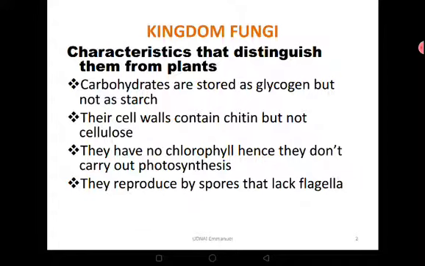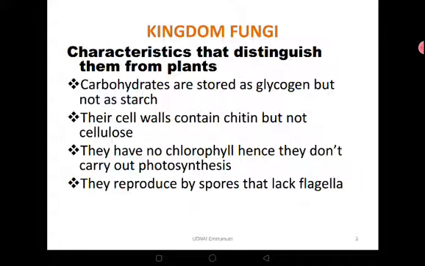The first one is that their carbohydrates are stored as glycogen and not as starch. Remember, plants store their carbohydrates as starch. So that differentiates them from the plants. The other one is their cell walls contain chitin but not cellulose.